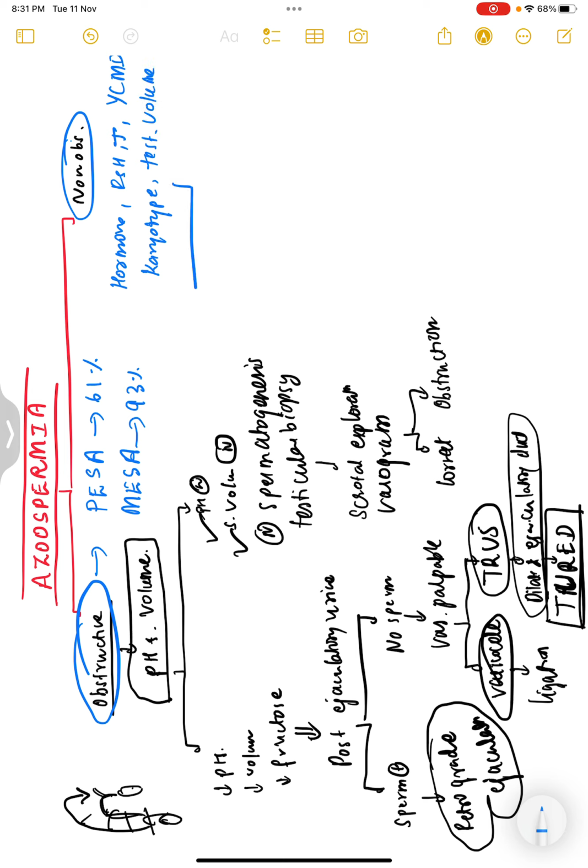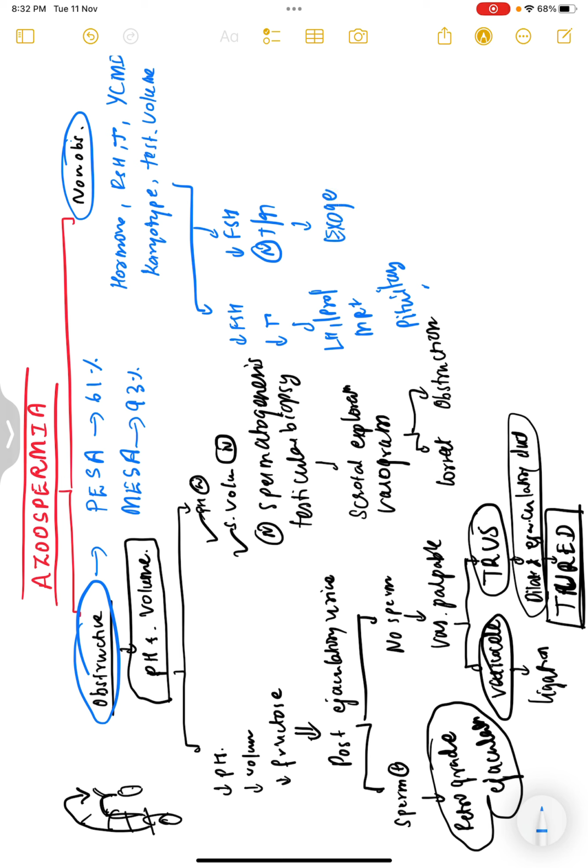Okay, if the FSH is low and the testosterone is also low, then you check for LH and prolactin, and you do an MRI to look for any pituitary lesion, mainly a pituitary lesion. But if FSH is not low, and testosterone is either normal or in excess, it means the patient may be taking exogenous testosterone. If the person is taking exogenous testosterone, then the testosterone is normal, but the FSH is low. That you have to take into account. So if the hormones and everything are normal, then you rule out obstructive causes. If everything is normal, rule out obstruction.